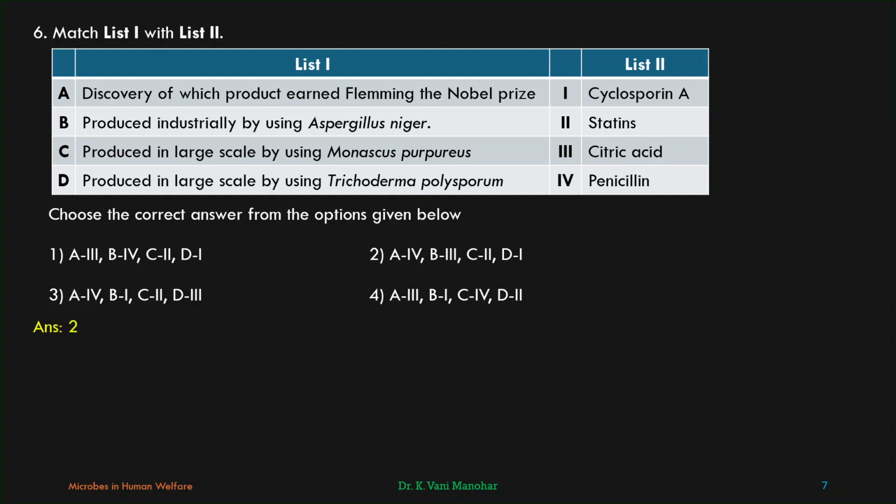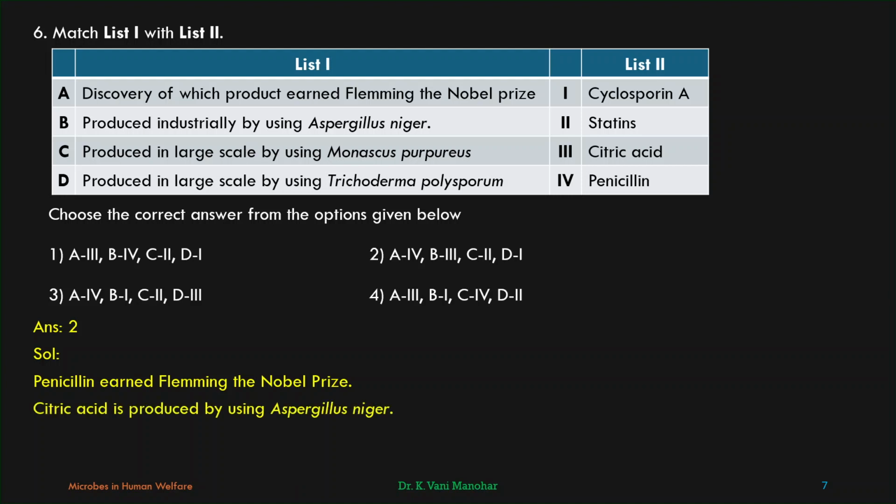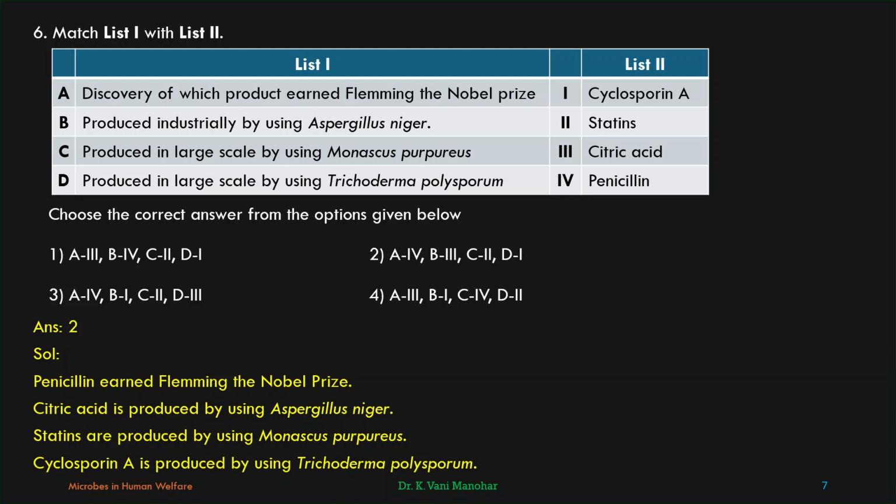Let us see the answer. Second one. Penicillin earned Fleming the Nobel Prize. Citric acid is produced by using Aspergillus niger. Statins are produced by using Monascus purpureus. Cyclosporin A is produced by using Trichoderma polysporum.